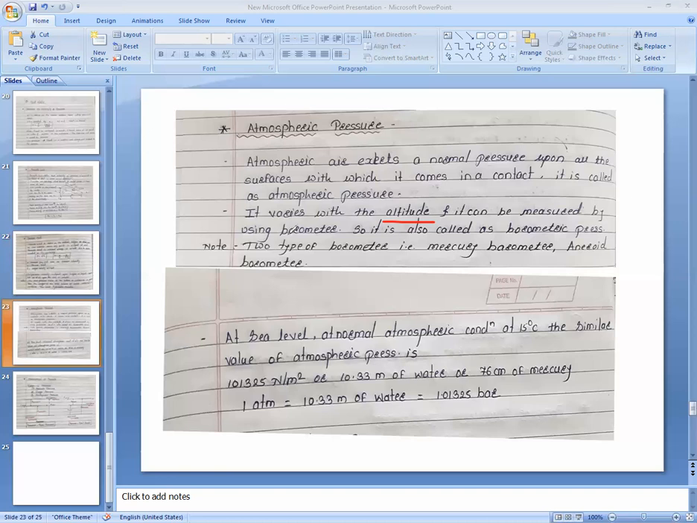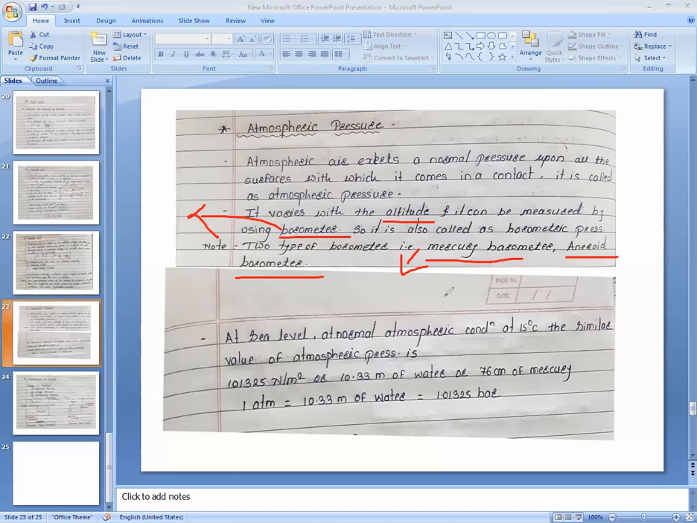It can be measured by using a barometer. A barometer is the instrument used for measuring atmospheric pressure. That kind of question might be asked in the exam: atmospheric pressure is measured by manometer, U-tube manometer, gauge pressure, or barometer. So barometer is the correct answer. It is called the barometric pressure. There are two types of barometer: the mercury barometer and the aneroid barometer. The mercury barometer is generally used as a manual method. When there is too little pressure, then the aneroid barometer is used.